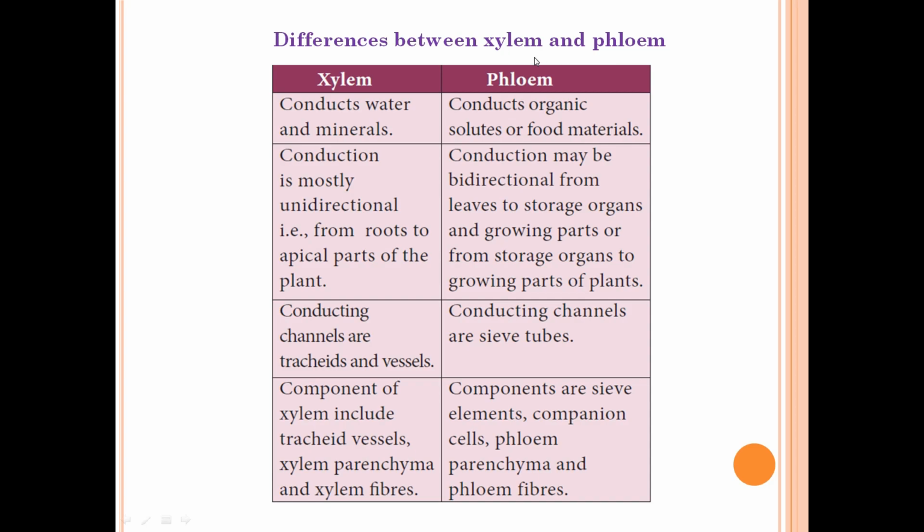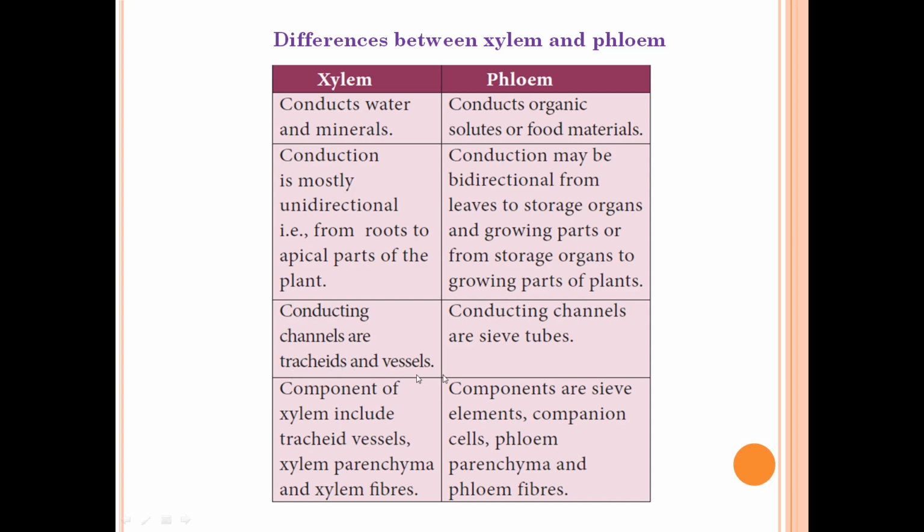Xylem and phloem both are permanent complex tissue. So xylem conducts water and minerals for the plant, whereas the phloem conducts the food material or the organic solutes. Xylem conduction is mostly unidirectional, that is from the roots to the apical part of the plant, whereas conduction of the phloem is bidirectional. It conducts the food from the leaves to the storage organs and also to the growing parts, and it also conducts the food from the storage organs to the growing parts of the plants. So leaves to the storage organ and also from the storage organ to the growing parts of the plant.